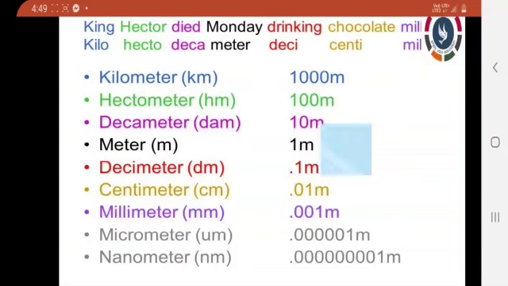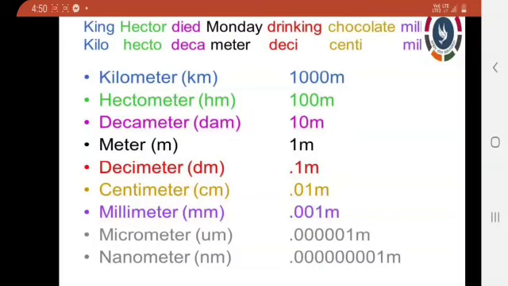Here the K in King is related to kilometer. The letter K in King indicates kilometer. And Hector, the first letter indicates hectometer. Died, decameter. Monday, meter. Drinking, decimeter. Chocolate, the C indicates centimeter. And milk, the M indicates millimeter. Likewise, we can remember the measurement order.